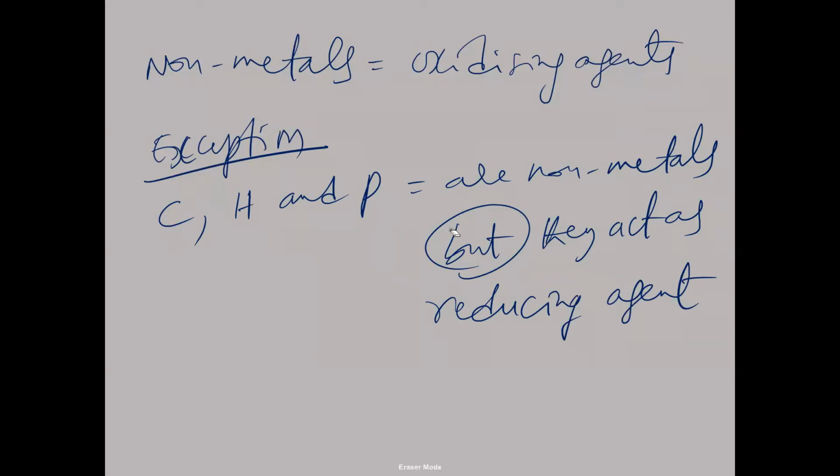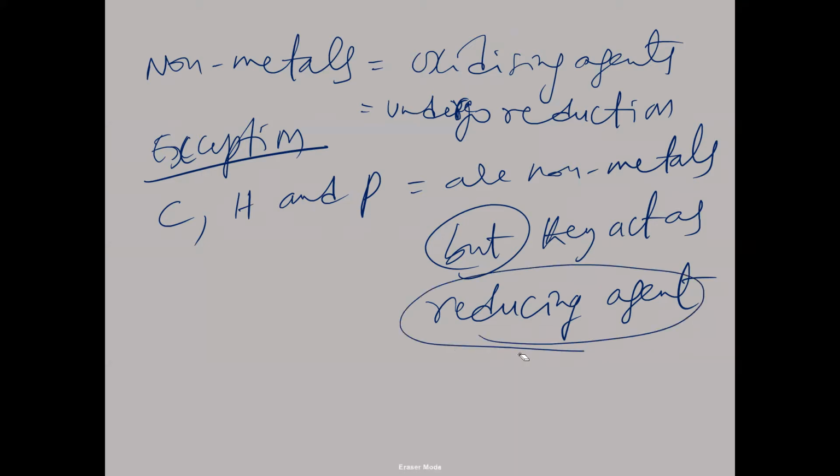This exceptional case you have to remember. Generally, almost all the non-metals are oxidizing agents. Oxidizing agents means they undergo reduction. As they undergo reduction, they act as oxidizing agents. But carbon, hydrogen, and phosphorus, though they are non-metals, undergo oxidation. Reducing agent means they undergo oxidation. Is the concept clear? In this area we have to understand the concept.